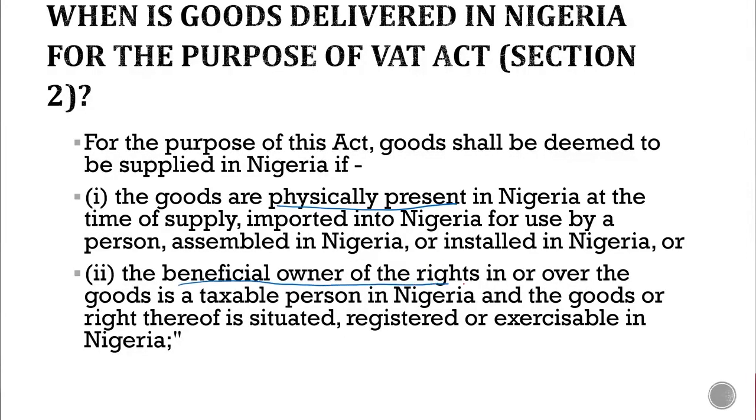Two, if the beneficial owner of the rights over the goods is a taxable person in Nigeria, and those goods or rights are situated, registered, or accessible in Nigeria. So if the goods are physically present in Nigeria at the time of supply, and if the recipient of those goods is a person that is taxable in Nigeria, then we say the goods have been supplied in Nigeria for the purpose of VAT.